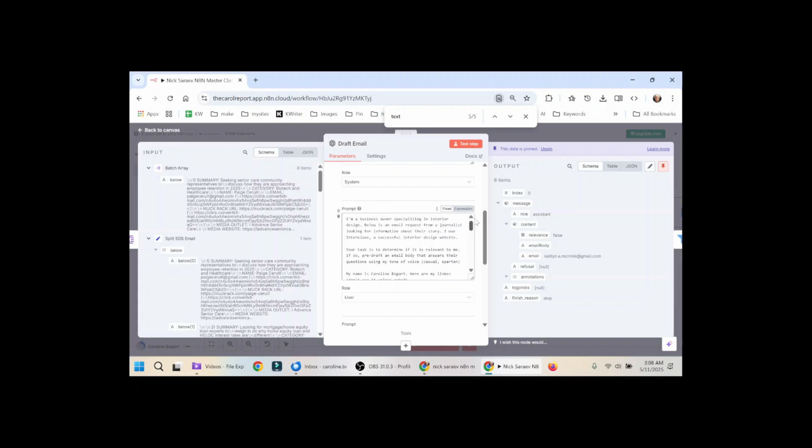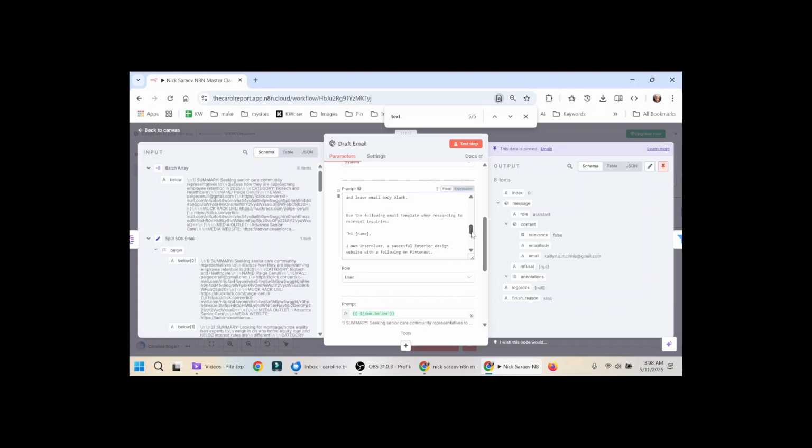But the important part is that we're telling it to output whether or not the query is relevant to our expertise. If it is, to put the email draft in email body and put the journalist's email in the email field. And then we also give it a template for writing that email where the items in single braces are where we want ChatGPT to put its draft of our email. And the rest of this is hard-coded. And that is a user message.